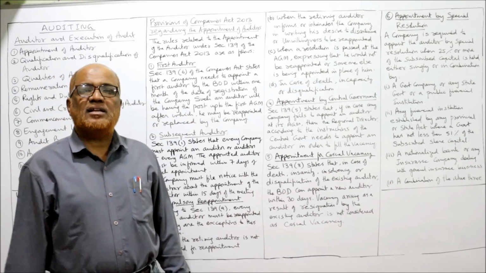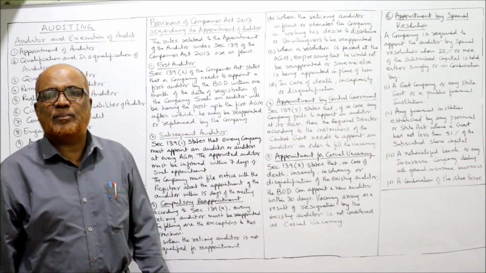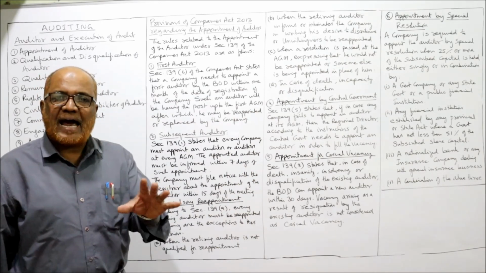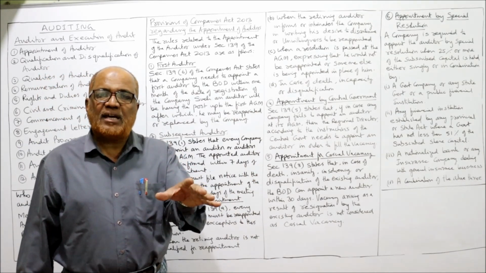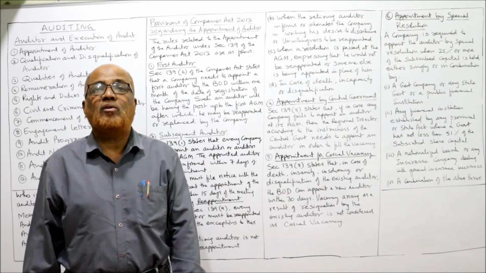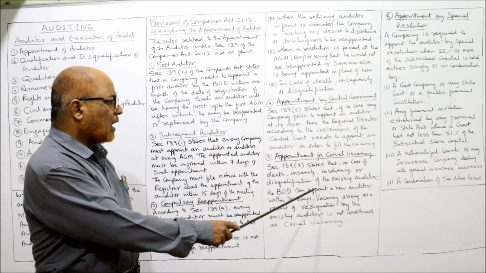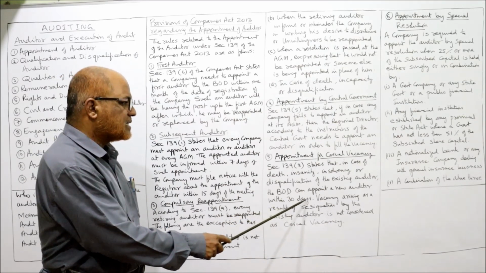So if casual vacancy arises, who will appoint the auditor? The Companies Act has given the provisions. The Companies Act says if casual vacancy of auditor arises, it will be filled up by the board of directors. They can appoint a new auditor within 30 days.